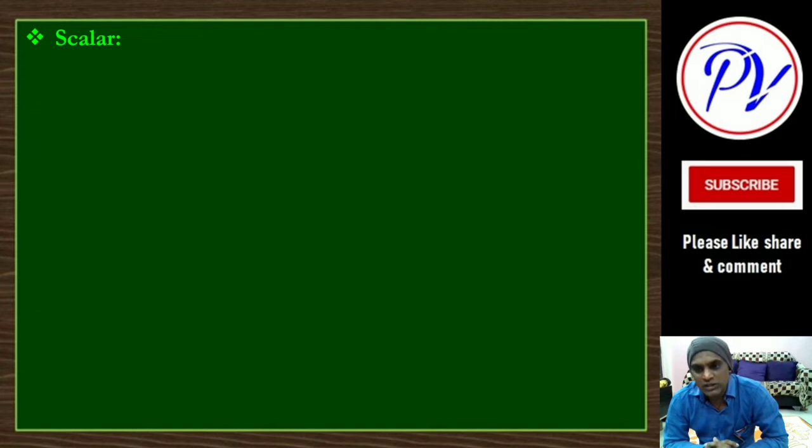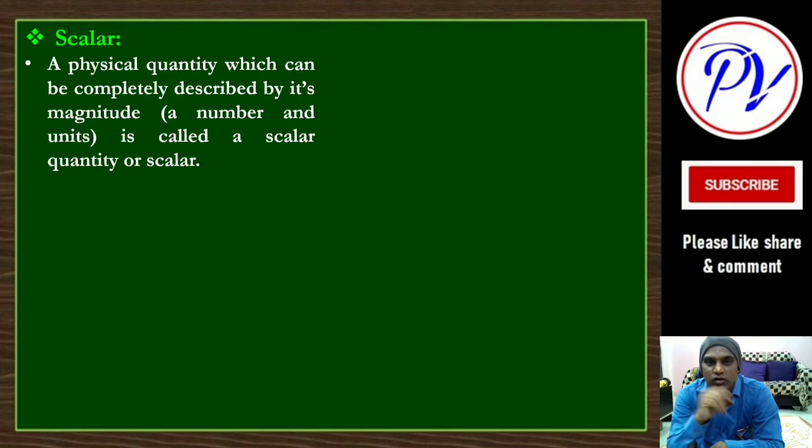All these physical quantities are divided broadly into two categories, scalar and vector. There is another category, that is tensor. We will talk about that also, but mainly there are two, scalar and vector. So what is a scalar? A scalar is a physical quantity for which we need only magnitude to describe it.